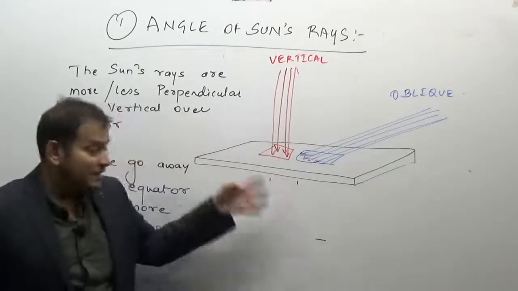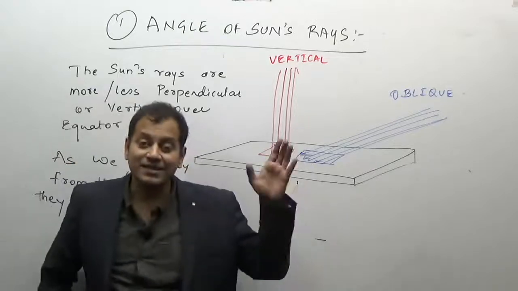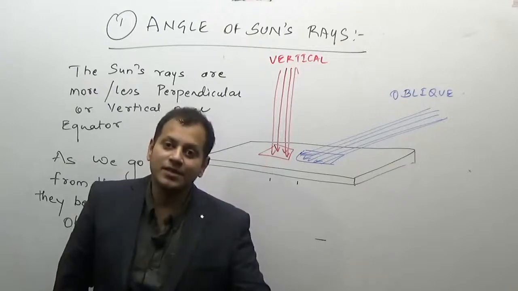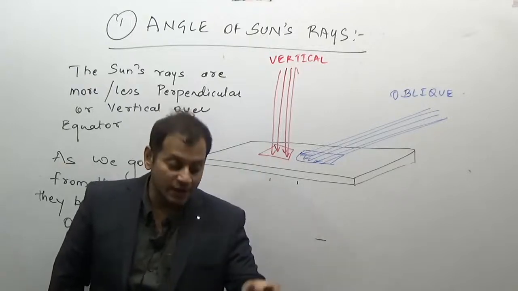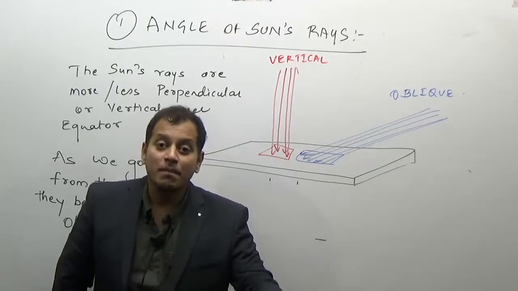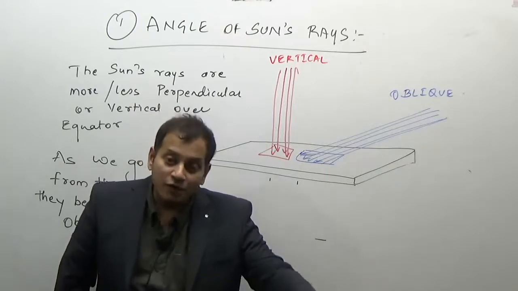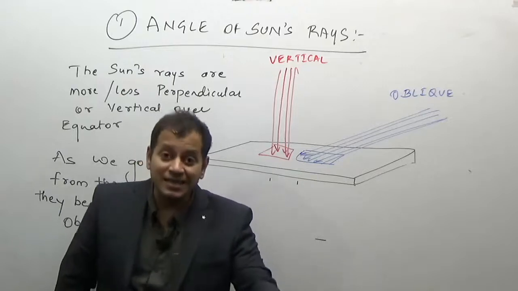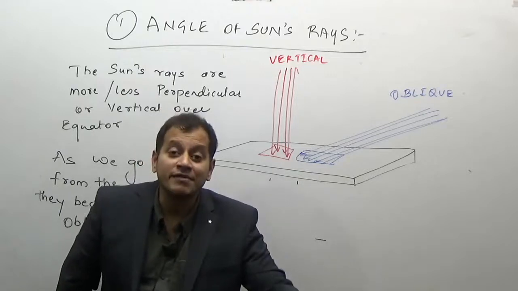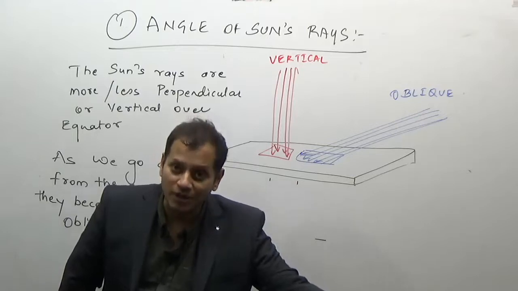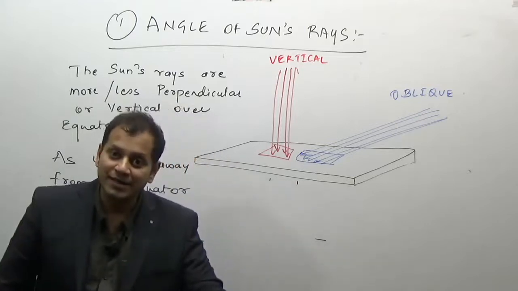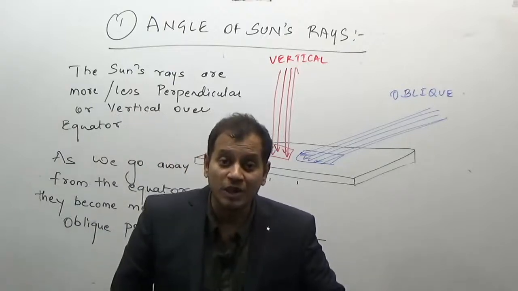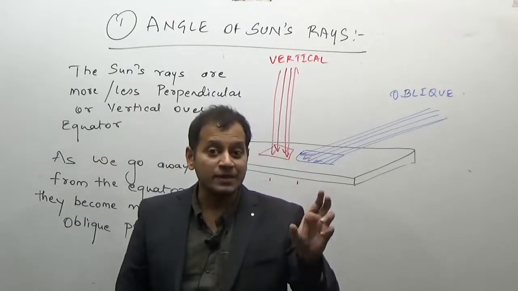Here, when the sun's rays are vertical, the sun's rays get concentrated on a smaller area. Because they are concentrated on a smaller area, the amount of heat or energy received per unit area of land gets higher, and hence the vertical sun's rays are associated with a high amount of insolation. Therefore, the more vertical the sun's rays, the more heat and more insolation. Why? Because the two factors are related.